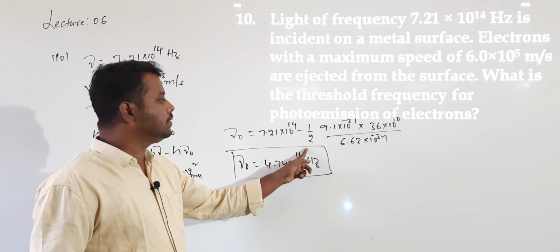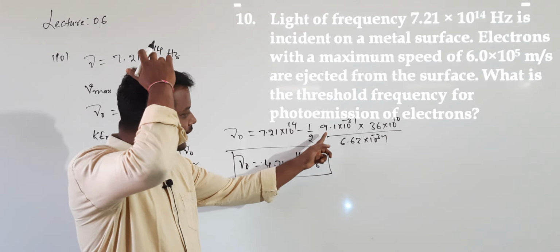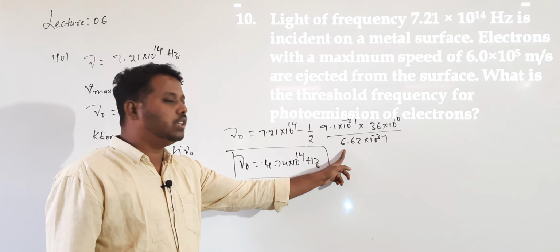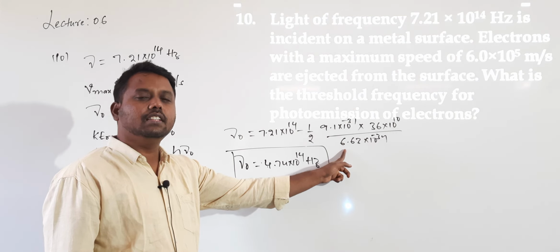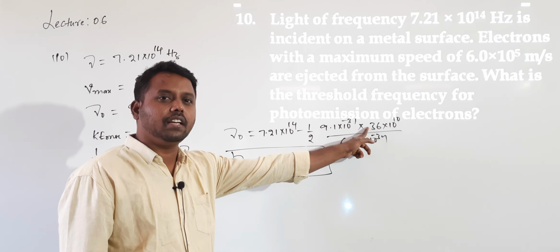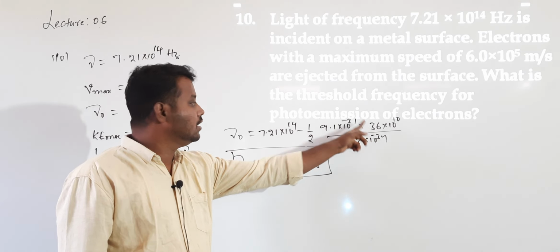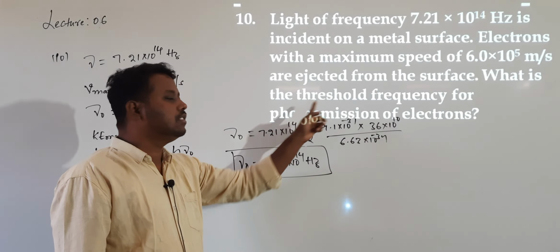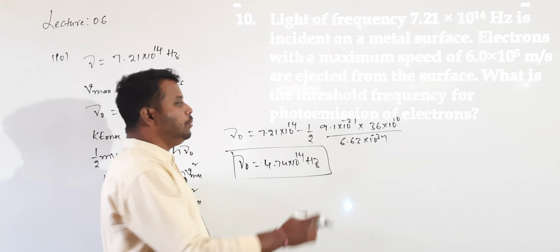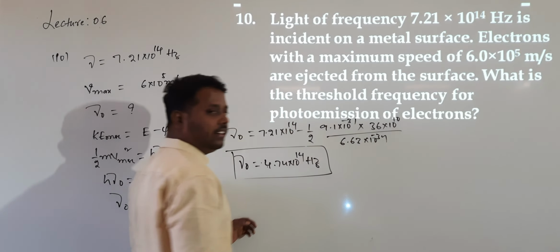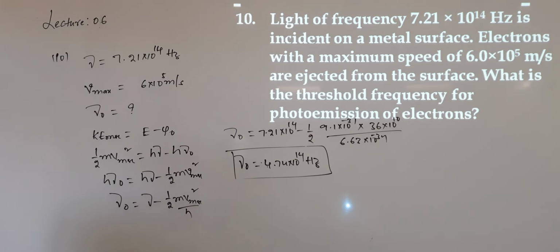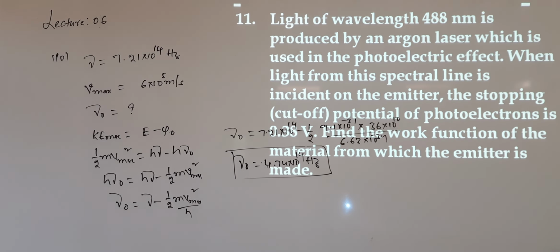Since 6.63 is more than 7 point something, you will get 3 point something here. Then 7.21 minus 3 point something gives 4.74. Not even 3 point, 2.8 something you will get. So that is 4.74. Question understood? This is question number 10.